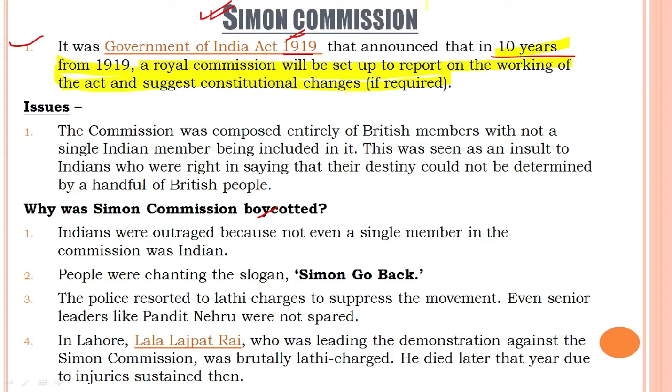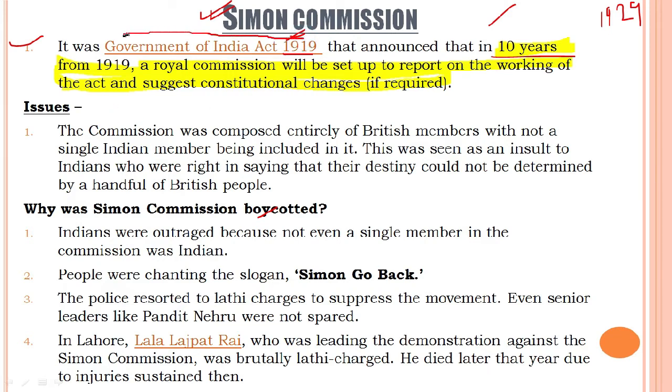Let us read it again for a clear understanding. In 10 years from 1919, what does this 10-year mean? From 1919 to 1929. Clear? In 10 years from 1919, a royal commission will be set up to report on the working of the Act. Which Act?